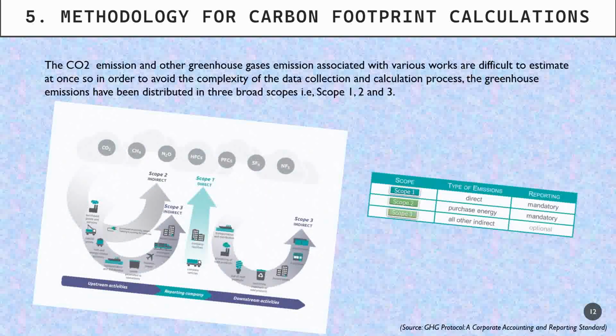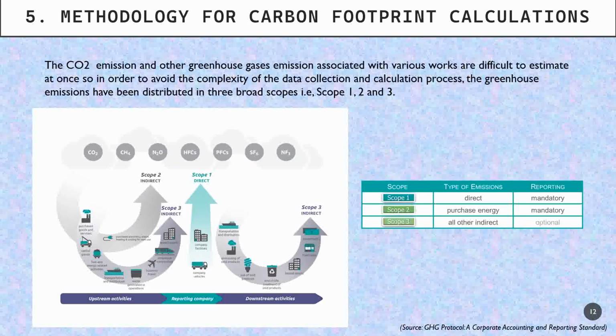If we want to calculate how much CO2 is being produced, it is distributed in several parts. We can't start from one end and finish at the other end. As per the GHG Protocol, the emissions are divided into three major scopes: scope 1, scope 2, and scope 3. Scope 1 collects the data directly emitted from the institute or organization, scope 2 is related mainly to indirect emissions, and scope 3 is also indirect.